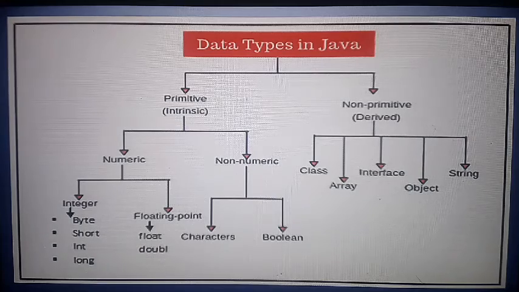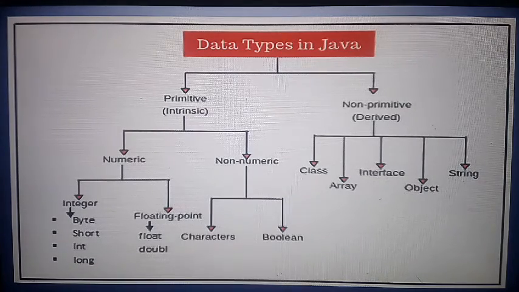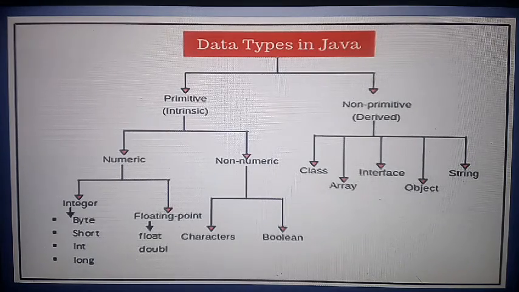Numeric means whole numbers and fractional parts also. Non-numeric means character types. Integer types are byte, short, int, long, and floating types are float and double. Non-numeric are char and boolean. Non-primitive are class, array, interface, object and strings.